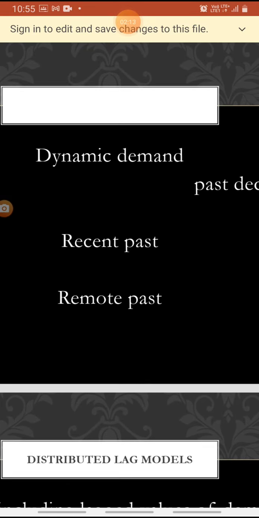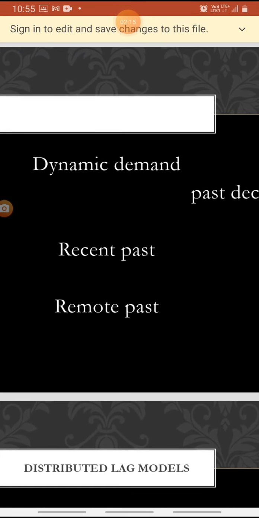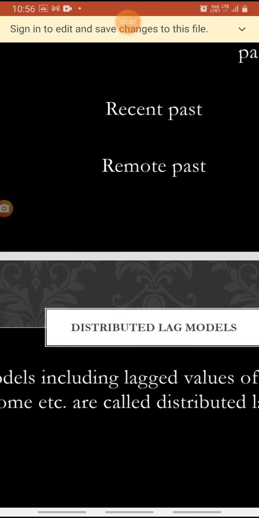Here, in dynamic demand, the past decisions are influencing current decisions. So, the recent past has more influence on our current purchasing decisions than the remote past.